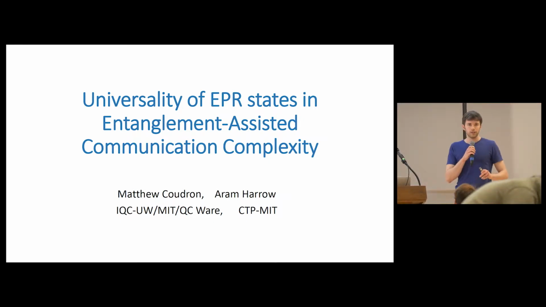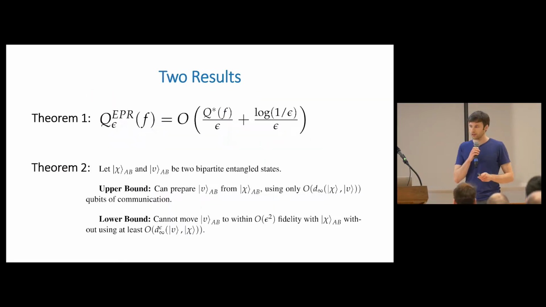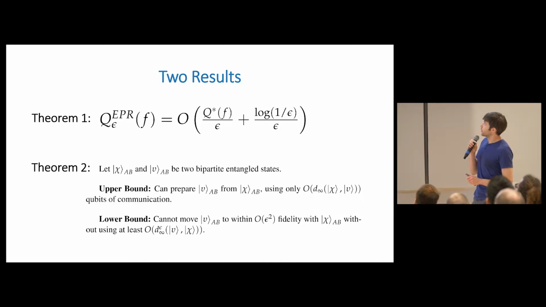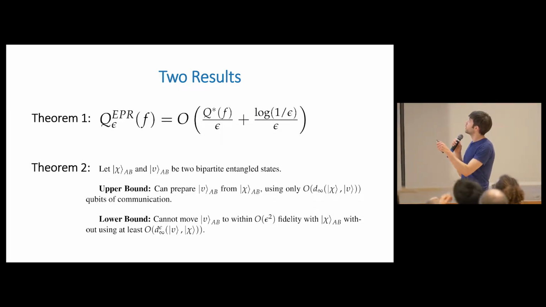So for the experts in the audience, I'm going to state our two theorems on the second slide, and then I'll actually explain what those mean a little bit later. But for people who are experts, the two results that we prove are, first, we show a relationship between entanglement-assisted quantum communication complexity with arbitrary entanglement and EPR-assisted quantum communication complexity, and I'll explain what these are later if you don't know.